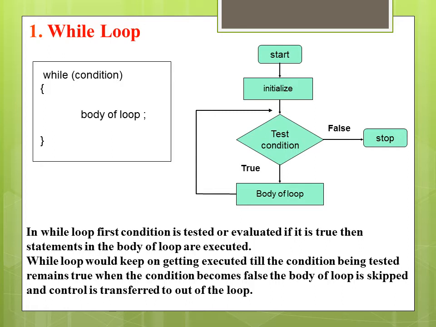In while loop, first condition is tested or evaluated. If it is true, then statements in the body of loop are executed. While loop would keep on getting executed till the condition being tested remains true. When the condition becomes false, the body of loop is skipped and control is transferred out of the loop.